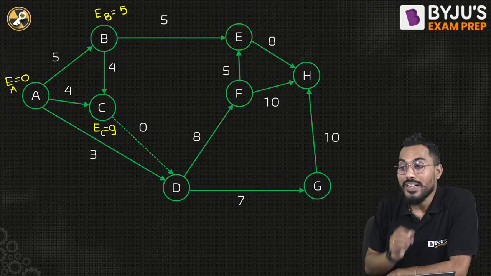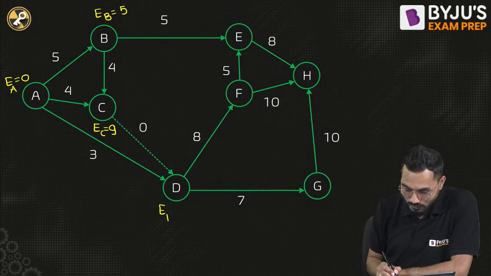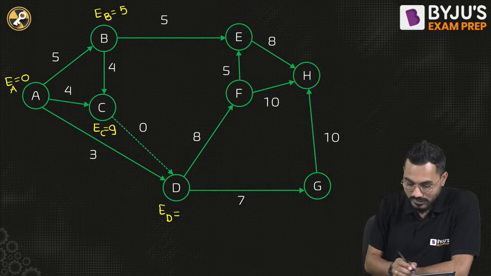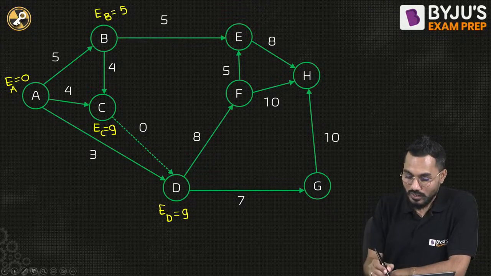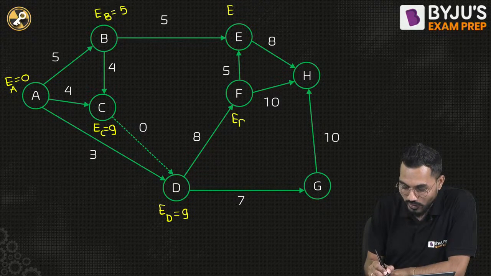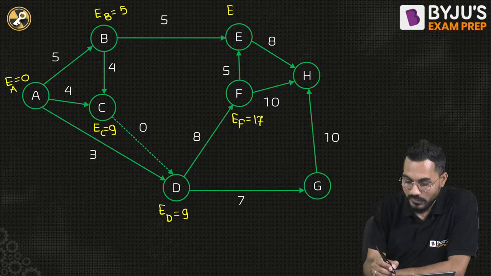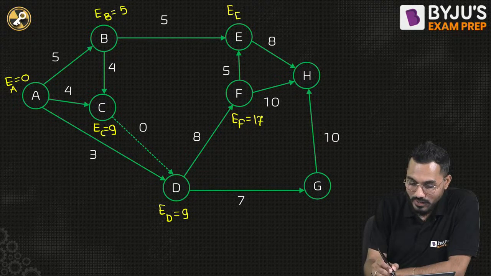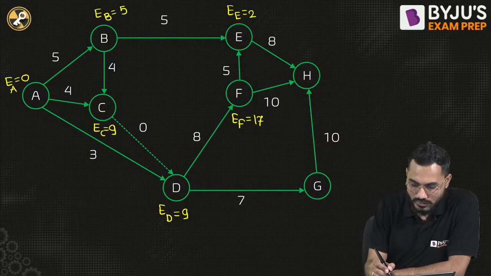Fine. There is one dummy activity also coming. Nothing to worry. So the earliest occurrence of D, how much is it? This is 3. Then again, this is 9. 9 plus 0, I'll say it will be coming as 9. Earliest occurrence of this is 9. Before E, we have to go for F. What is that? 9 plus 8, 17. Earliest occurrence of event E, what is that? 17 plus 5, 22. 22 is correct? Yes.